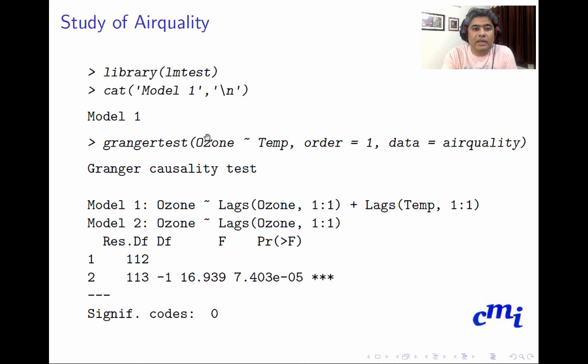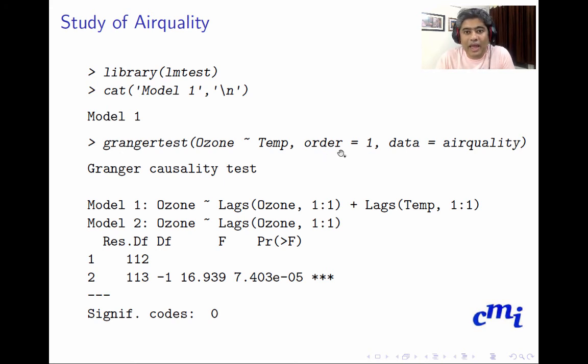lmtest, in the air quality data set, and we fit the Granger test. There is a function called grangertest. We can call this with ozone as a function of temperature, and order is 1.